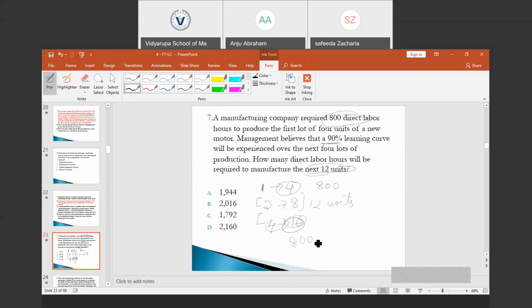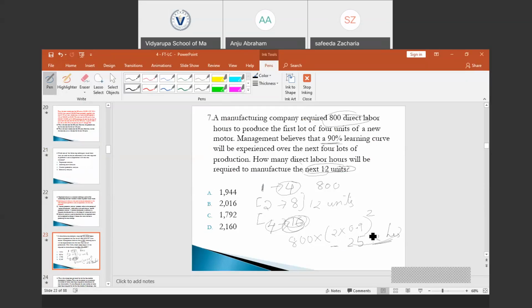the time required to produce the first lot, into 2 into LC, the learning curve of 90%, raised to the number of doublings, which is 2. So 800 into (2 into 0.9), 2 into 0.9 will be 1.8. 1.8 to the power of 2 will be 3.24. 800 into 3.24 will be 2592 hours. This would be the total time required to produce 16 units.